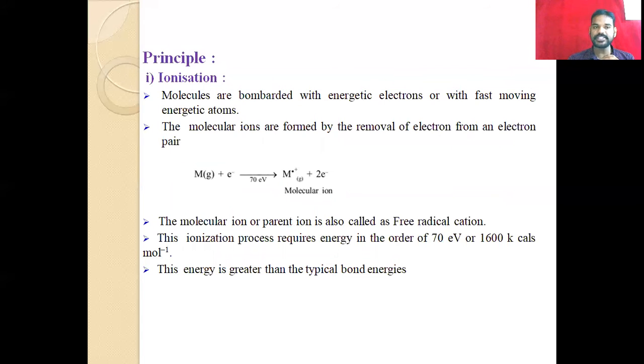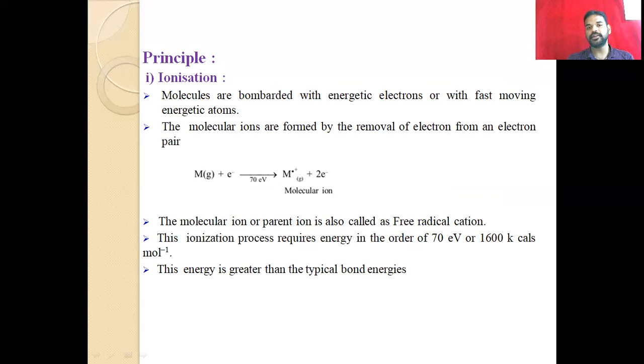And then the principle. This is very important: the basic principle of a mass spectrometer is ionization. The molecules are bombarded with energetic electrons or with fast moving energetic atoms.